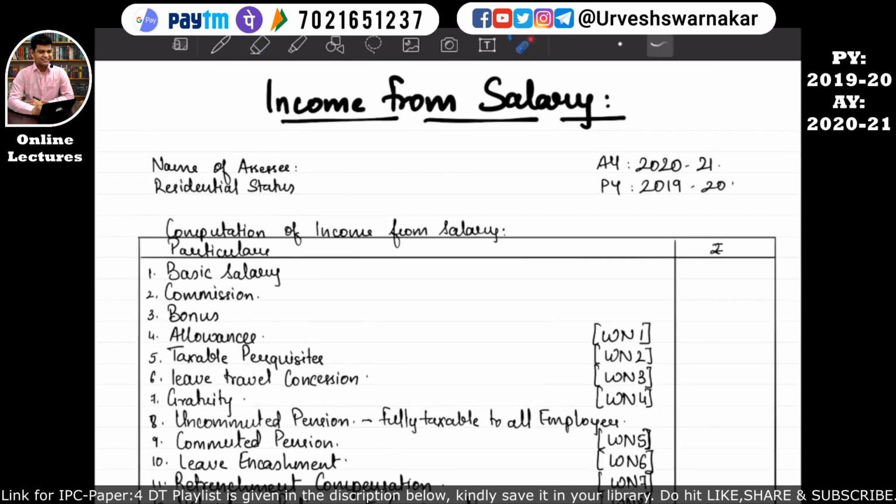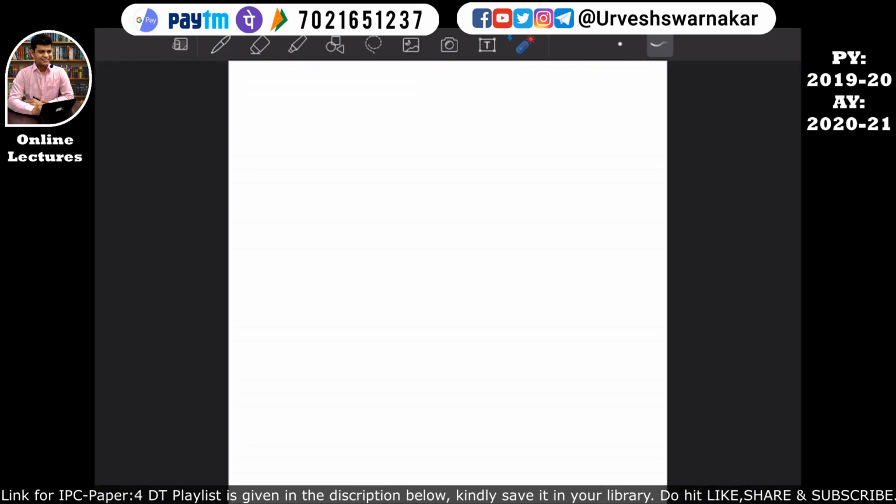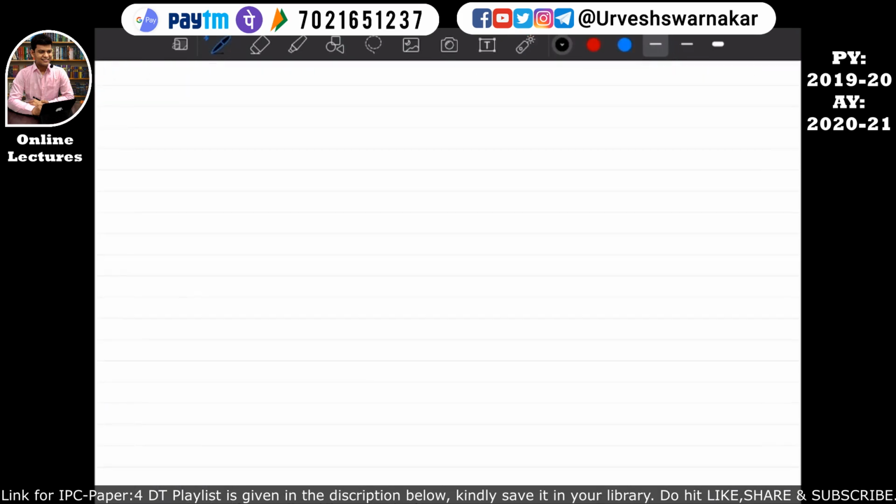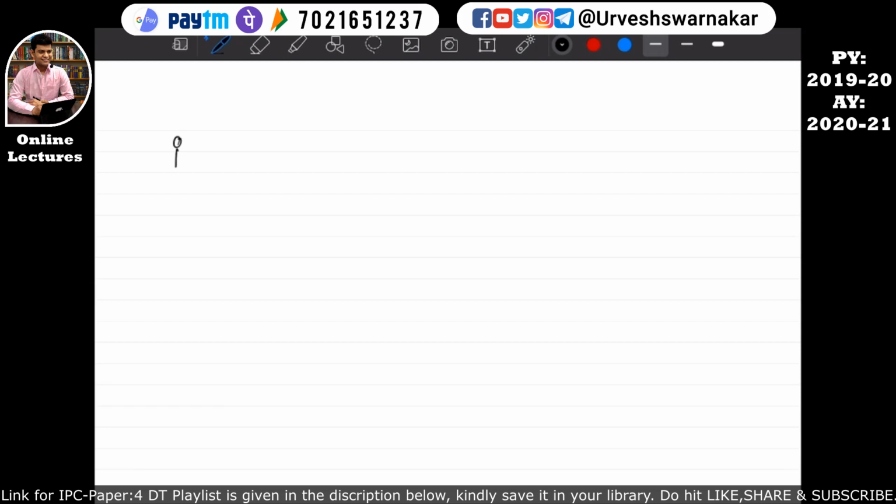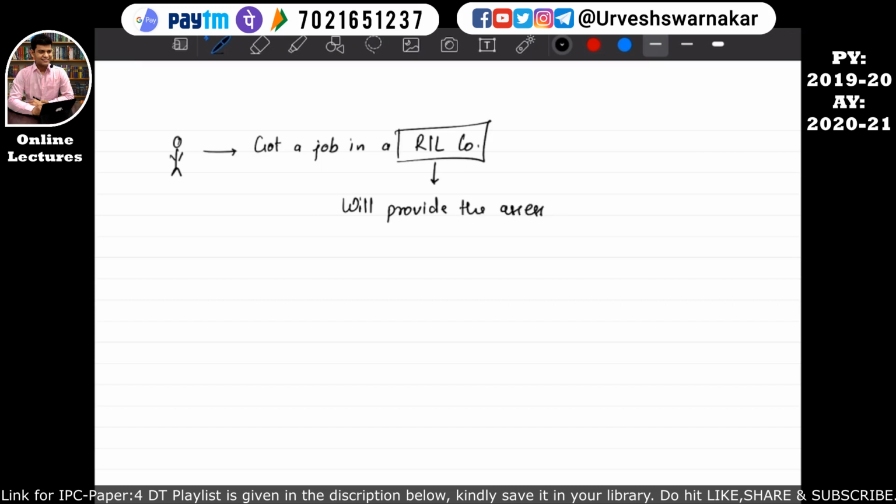So before understanding this table, let's understand income from salary in layman terms. Understand that this is our assessee. This assessee got a job in a Reliance Industries company. Reliance Industries company will provide the assessee, that is our employee, with the salary.